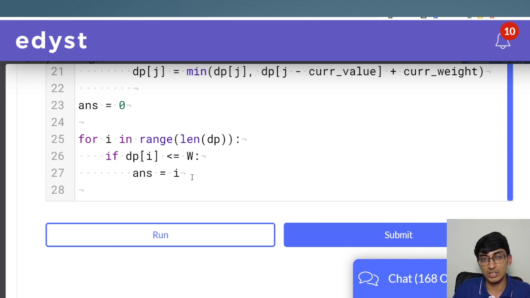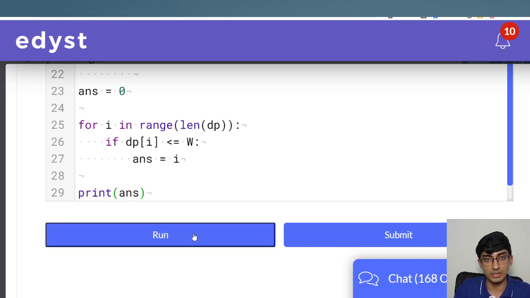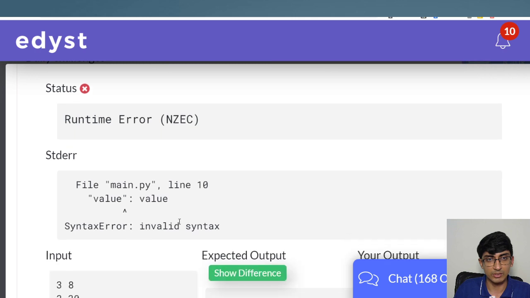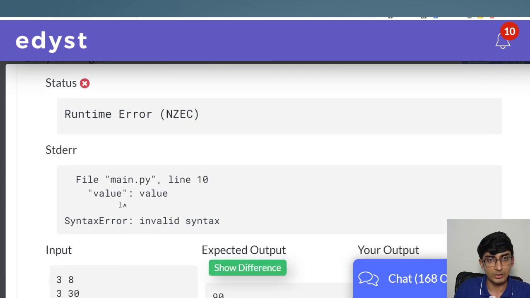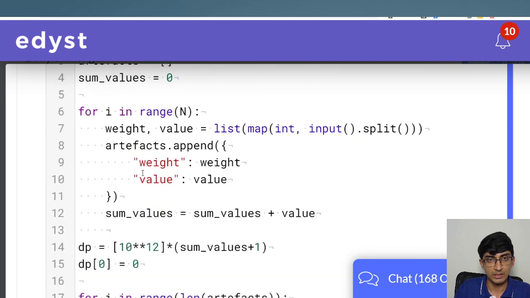When this finishes, it will be at that position which is the highest value, and dp of i was less than or equal to w over there, right? Let me just print answer, and this would be our answer. Let's run and see if we made some mistakes. Yeah, we did. Okay, got it. We've probably made a syntax error here. This is at weight and value. Yeah, we didn't give a comma over here. That was the issue.